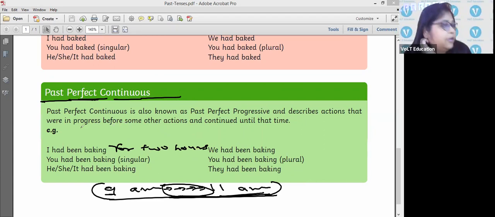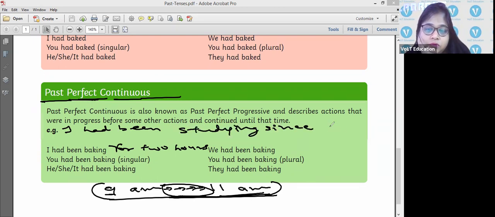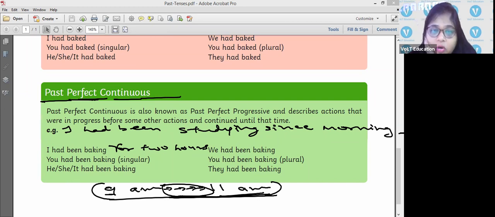Let's take another example. I had been studying in the past. He had been studying since morning, and the action went on for some duration of time in the past. It got over, but it started in the morning. Okay, I had been studying since morning. You are telling this today to me that yesterday I had been studying since morning, and then you might have studied maybe till evening. Okay, so some period of time the action went on yesterday, but yesterday it got finished. It has no connection with today, right?